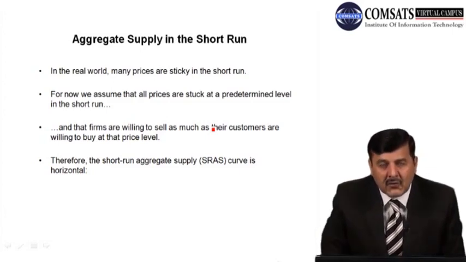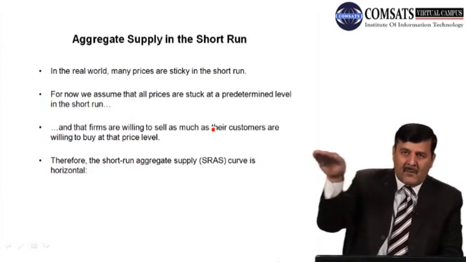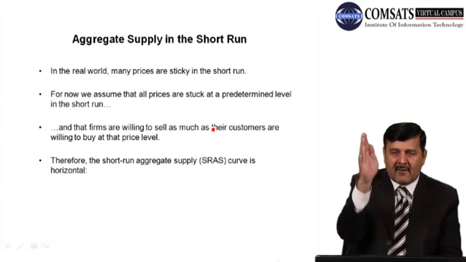So firms try to sell the maximum of their goods and services at the predetermined price level, because they don't want to incur a loss. So they will sell the maximum of their product at the price level which is predetermined, fixed, sticky, and given to us, and therefore the short run aggregate supply curve is horizontal, because the price will remain the same, but there will be a change in demand for goods and services, right?